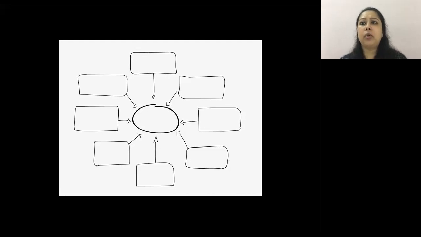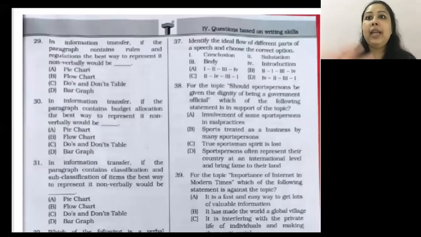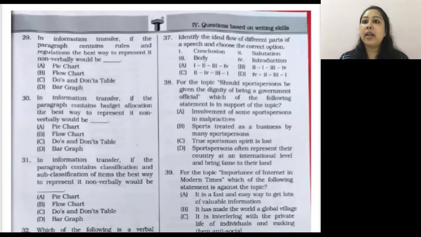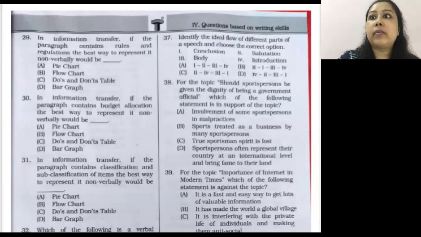So far I have given you a basic understanding of information transfer. Let's dive into what your MCQ question says. Hold on. There we go. In information transfer, if the paragraph contains rules and regulations, the best way to present it, it is rules and regulations. Tell me, where would I have rules and regulations? Definitely in C. Do's and don'ts table.